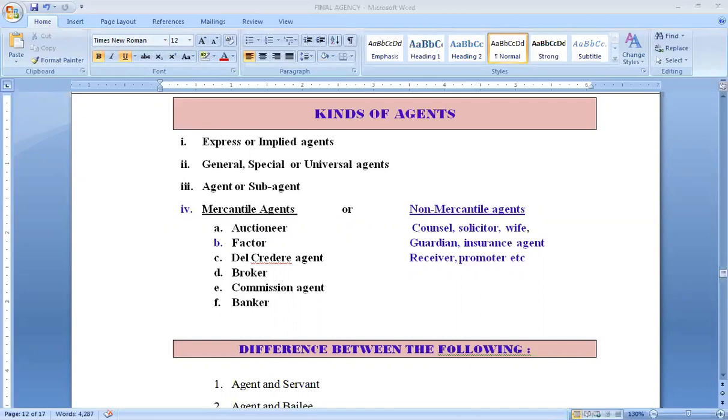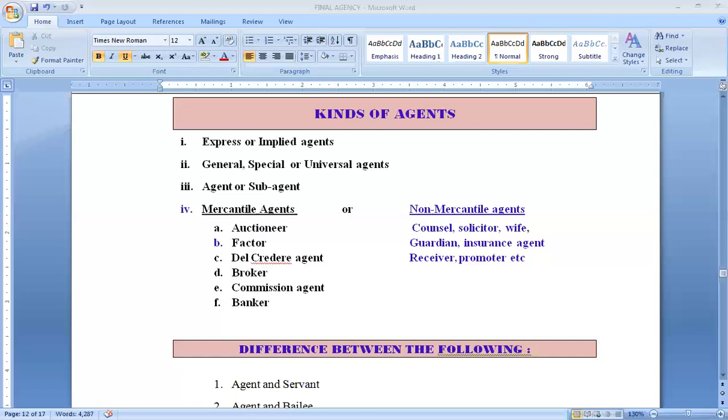But in case of special agency or special agent, the agent is required to perform only a specific particular task only. For example, if I have appointed a person as my property agent to sell my house, in that case, he will be a special agent.